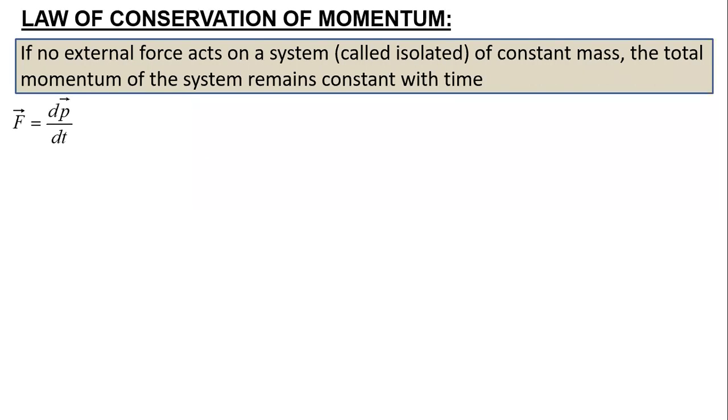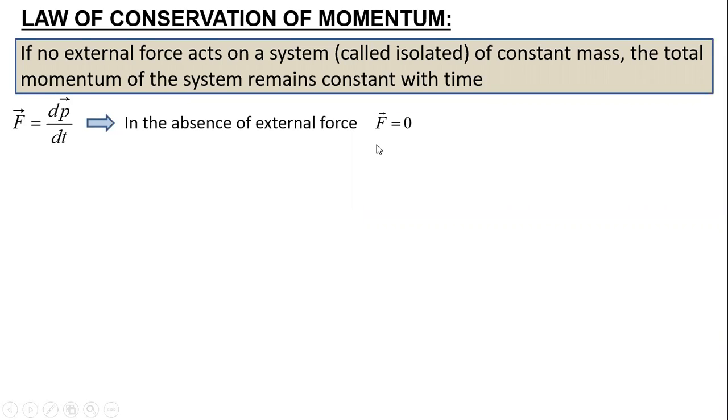And if I have the relation F equals dp by dt, and no force is acting on it, F is 0. Referring to calculus, when is the derivative 0?